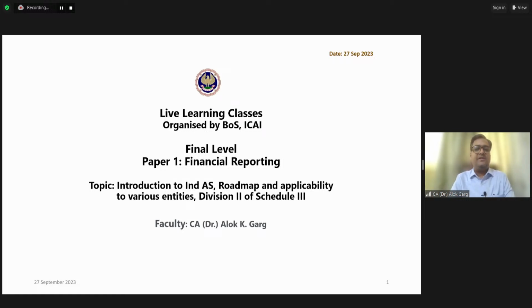You needed to refer to Schedule 3 for the presentation of financial statements. But under Indian accounting standards, not only Schedule 3 but even Ind AS 1 is an authority which guides you how to prepare and present financial statements. That is why the title of Ind AS 1 is Presentation of Financial Statements.